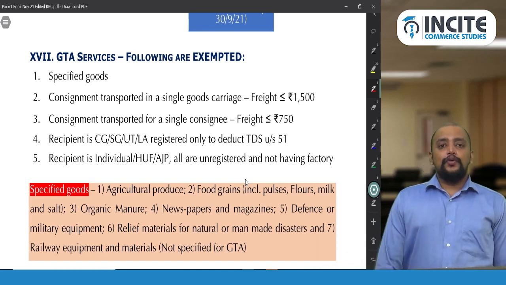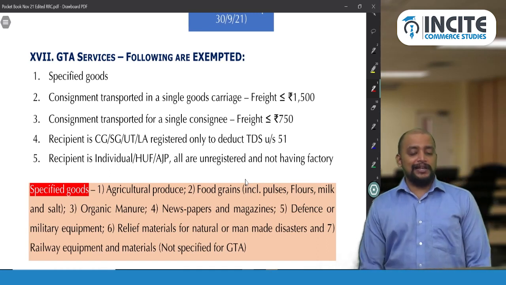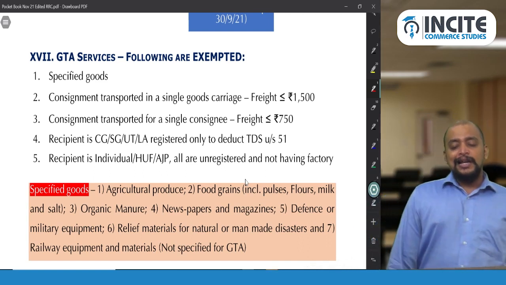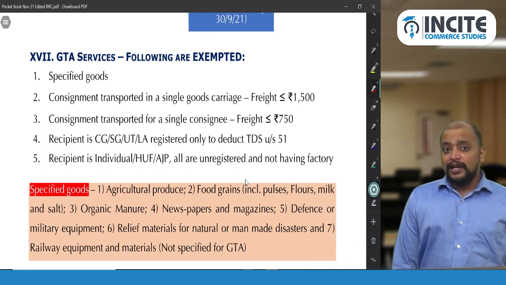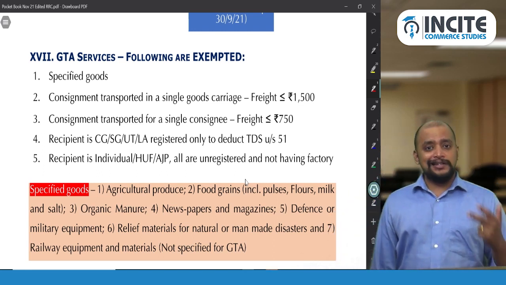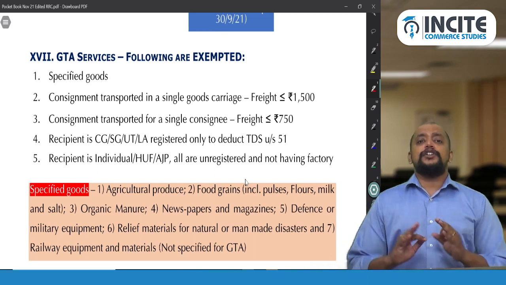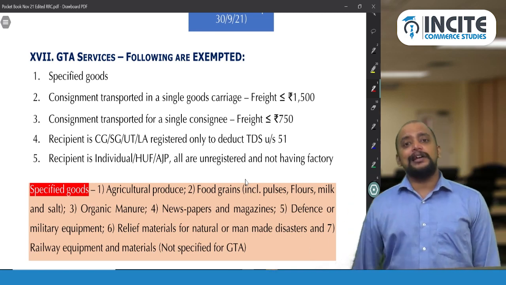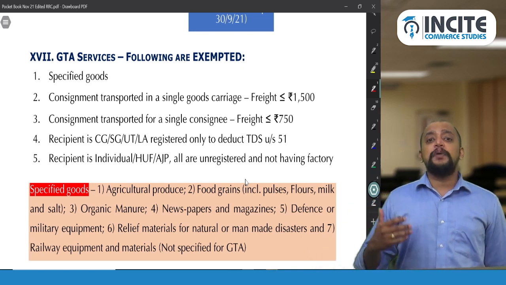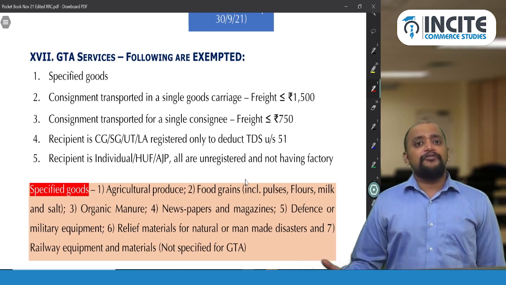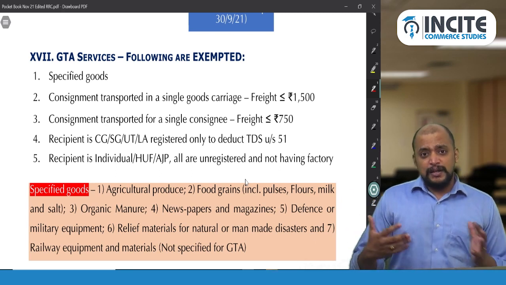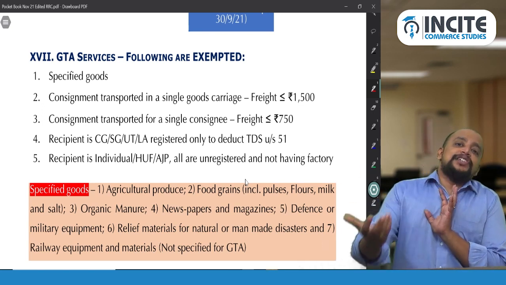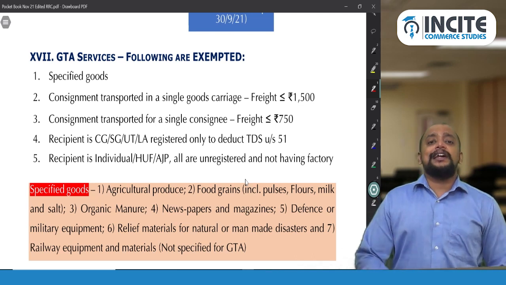Following are exempted. What are the exemptions? Total 5 exemptions are there. Number 1, transportation of specified goods. There are some specified goods here. That is agricultural produce, food grains including flours, pulses, milk and salt, and organic manure. Related to food: agricultural produce, food grains including flours and pulses, milk and salt, then organic manure, then newspapers and magazines, then relief material for natural or man-made disaster, defense equipment and material. So these are the 6 specified goods. If transported through GTA, goods transport agency, then the freight collected will be exempted.